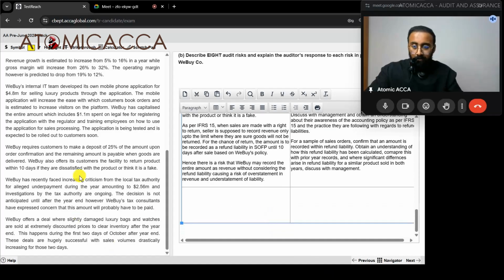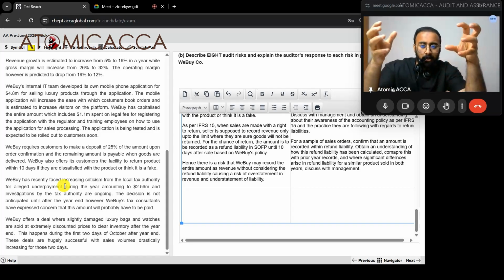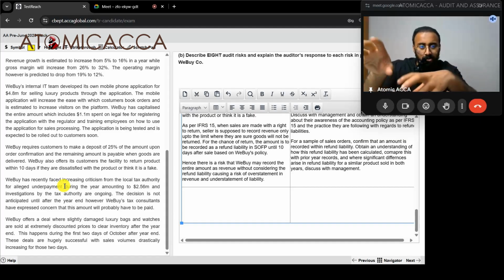We just need one more thing. We have two paragraphs to find this from. All right. VBI has recently faced increased criticism from the local tax authority for underpayment during the year amounting to 2.56 million. This one we dealt with earlier when we did that other question regarding the amendment required in IAS 10. So we have already discussed what accounting treatment and things are to be done. We can just mention the same thing over here. So investigation by the tax authority is ongoing. The decision is not anticipated until the year end. However, tax consultants have expressed concern that this amount will probably have to be paid. Now, since we discussed this already, initially we're going to just mention this tax authority investigation going on and this underpayment of 2.56 million.